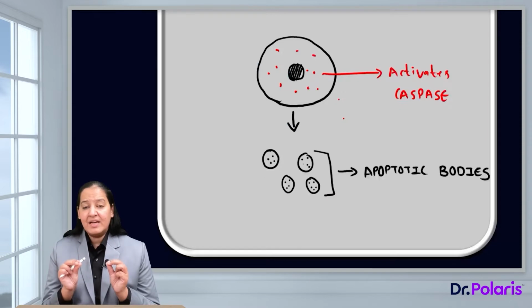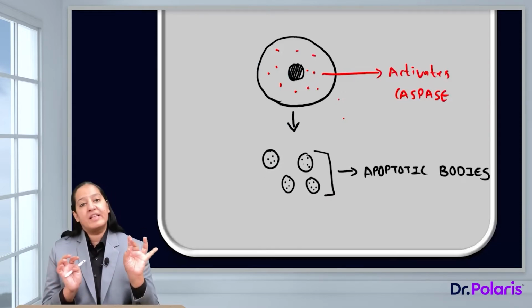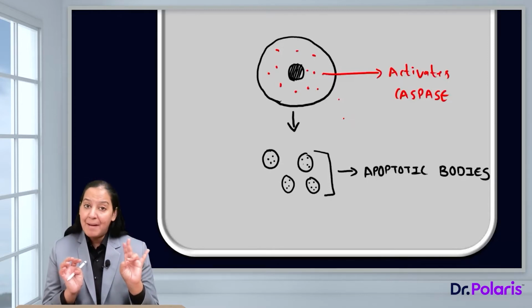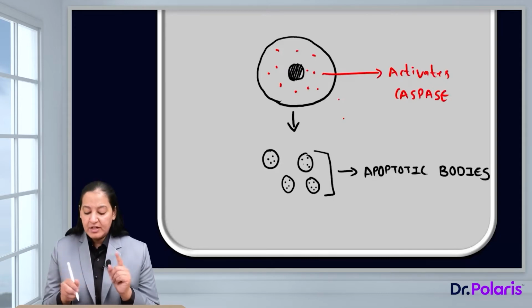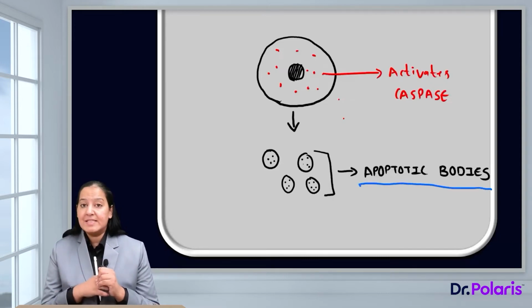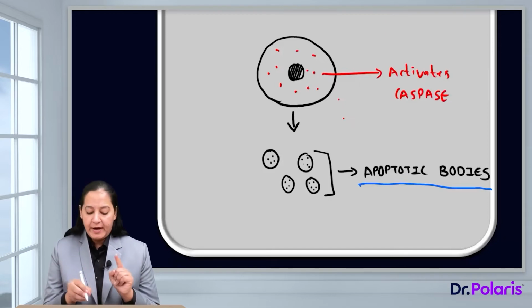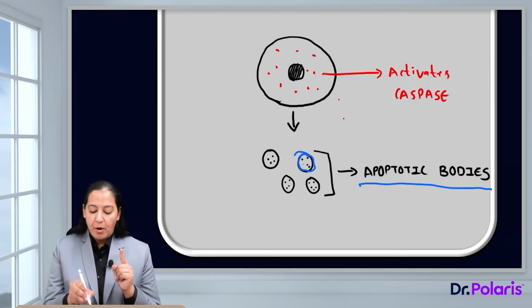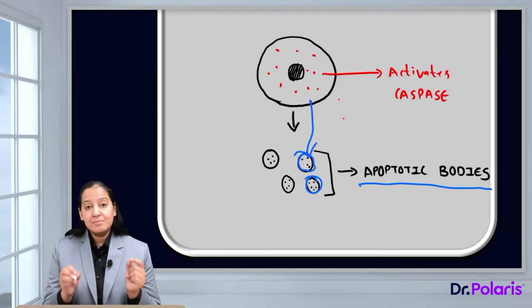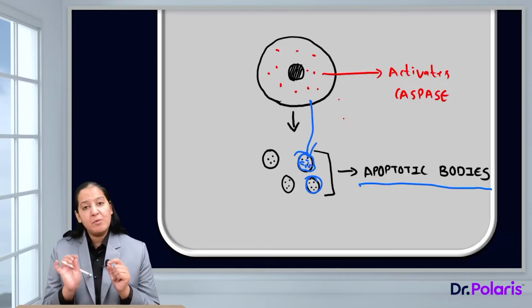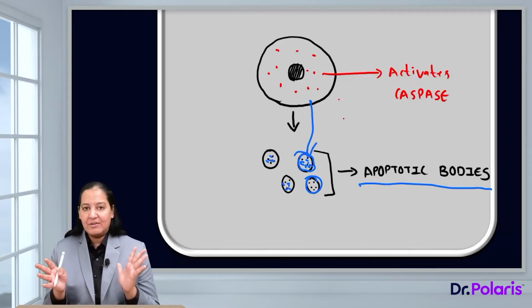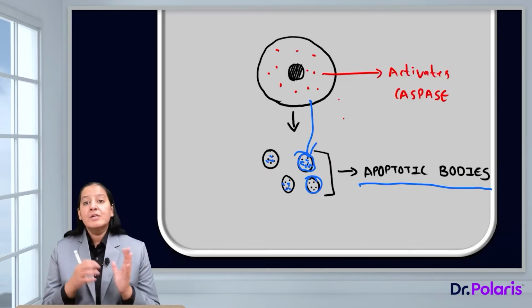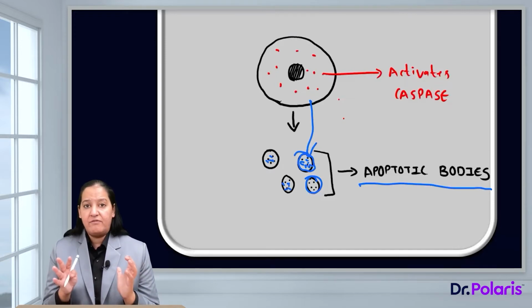So these activated caspases will start degrading the cell, degrading the nucleus, the cytoplasm, the cell membrane, the structural components of the cell. So the complete cell will be converted into multiple apoptotic bodies, you can see in the diagram. In each apoptotic body, there is a small fragment of the plasma membrane, a small amount of the cytoplasm, and a small amount of nucleus. The nucleus is fragmented into multiple pieces, the entire cytoplasm is degraded, and the plasma membrane is also degraded. So multiple apoptotic bodies are formed.